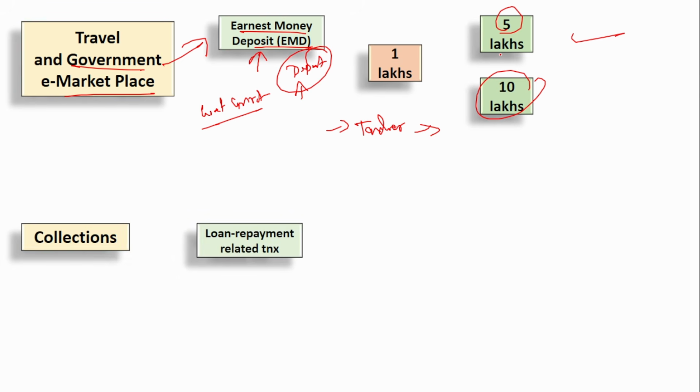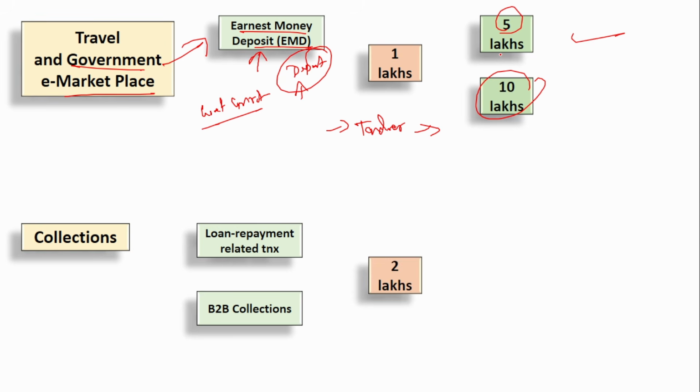So through UPI transactions, how much can you do in collections? That is for loan repayment, and also for business to business collections. Suppose the retailer wants to pay the supplier, that is a collection, right? So how much can he do? Previously it was only 2 lakhs. Now it is enhanced to 5 lakhs per transaction and 10 lakhs for the entire day.